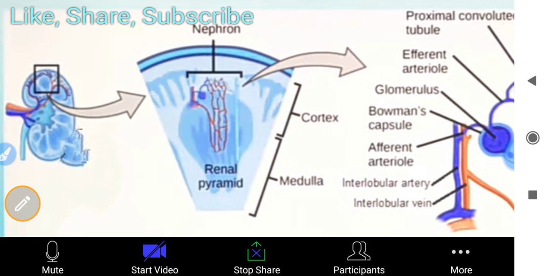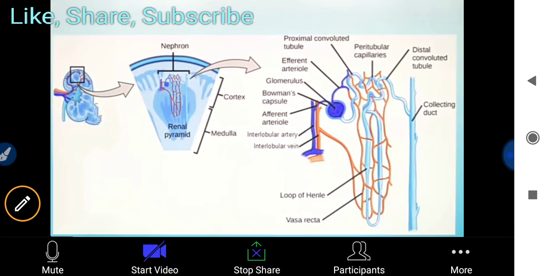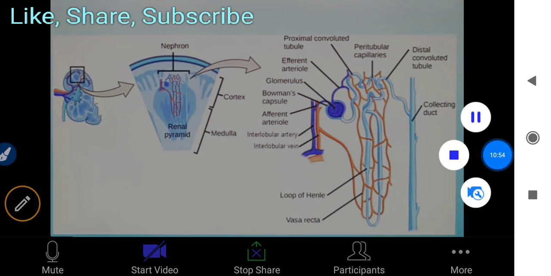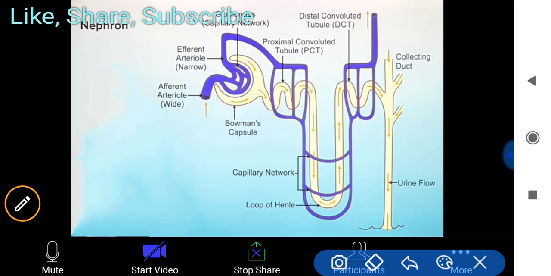So when you zoom out this cortex and medulla, you find the structure of the nephron, and when you see this single nephron, many structures are found in it. We discussed about it. So students, this is the structure of a single nephron, which is the main functional unit of kidneys. Now you can understand how it is made up and what processes take place within it.